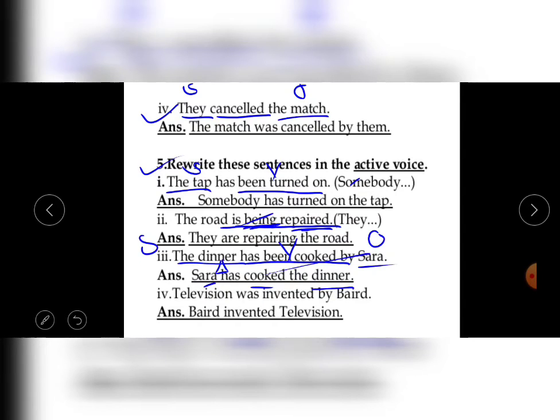Television was invented by Bert. Television is the subject, was invented is the verb, Bert is an object. Was invented is showing that your sentence is in a simple past tense. So I turn into active. You have to remove was and you have to write the past form of invented. Invented here is a past participle form. Invent, invented, invented. Bert invented television. So students, I hope that you understand how to turn active to passive or passive to active.